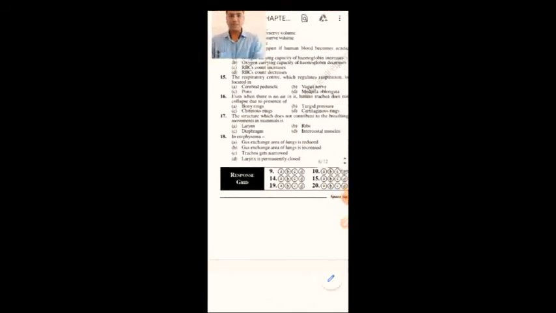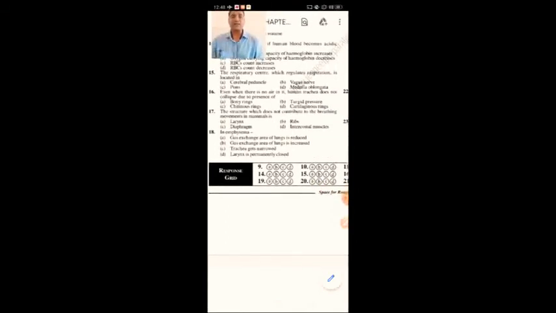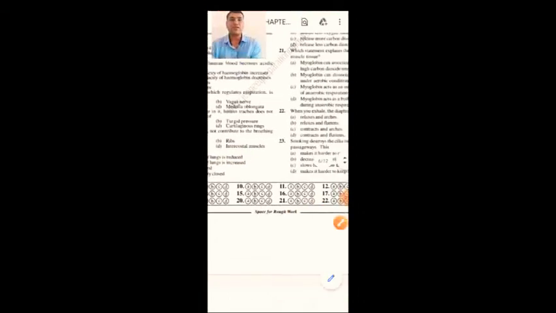In emphysema, the gas exchange area of lungs is reduced, the gas exchange area of lungs is increased, the trachea gets narrowed, or the larynx is permanently closed. In emphysema, the alveolar cavity is decreased, which means the gas exchange area of the lungs is also reduced. So your option obviously will be A.